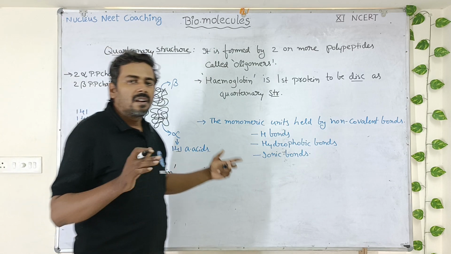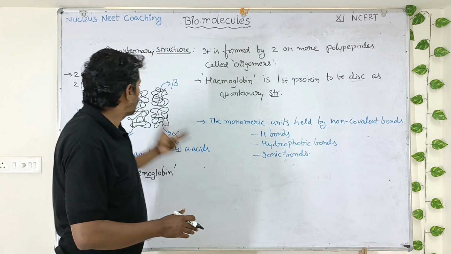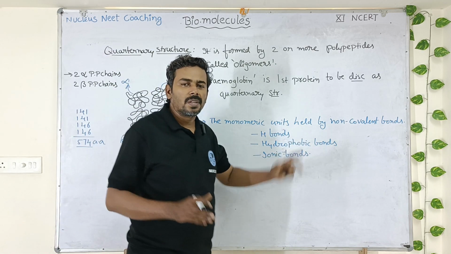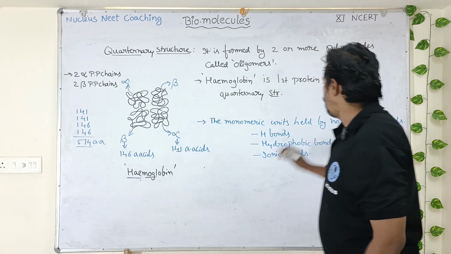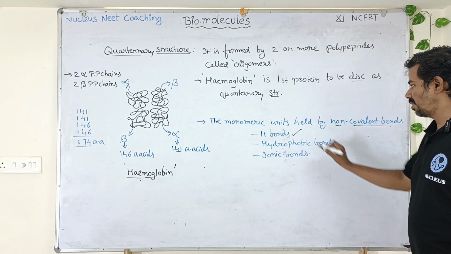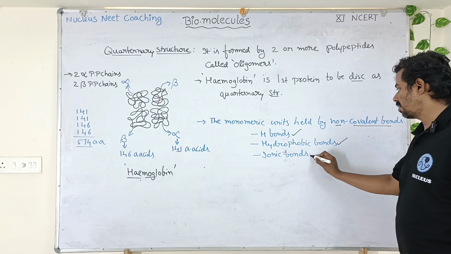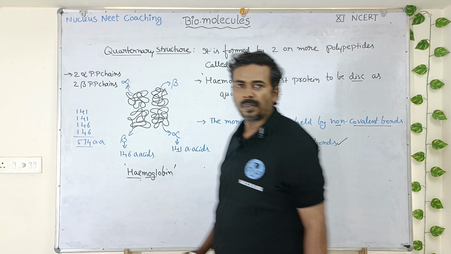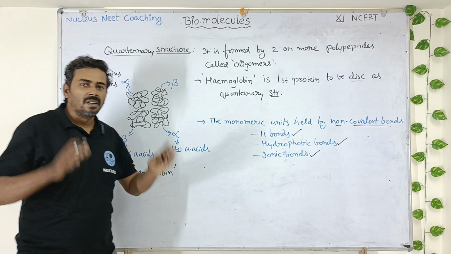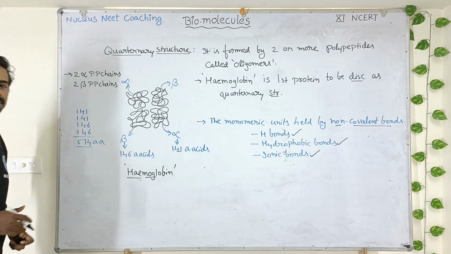Understood, students? And what are the bonds that will stabilize this quaternary structure of proteins? The monomeric units which are present in the quaternary structure are held by non-covalent bonds like hydrogen bonds, hydrophobic bonds, and ionic bonds. So these are the three types of bonds which stabilize quaternary structure. Understood, students? Copy down.